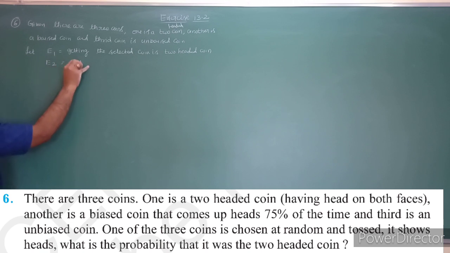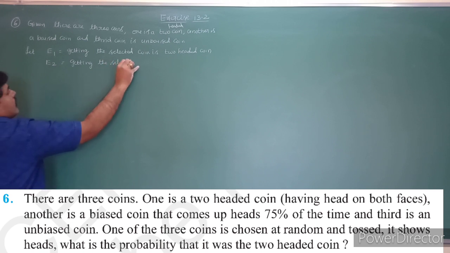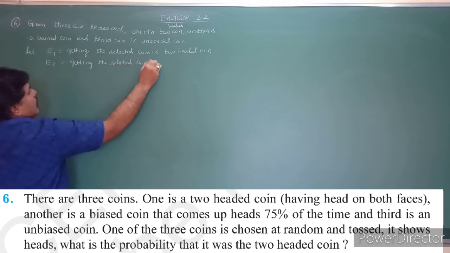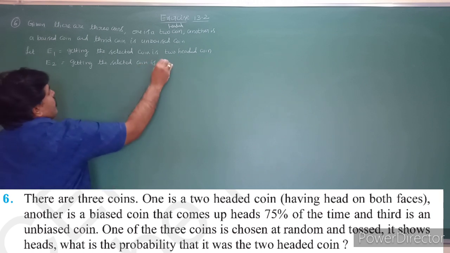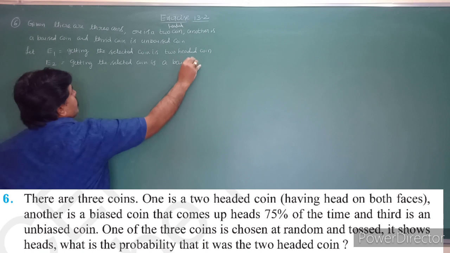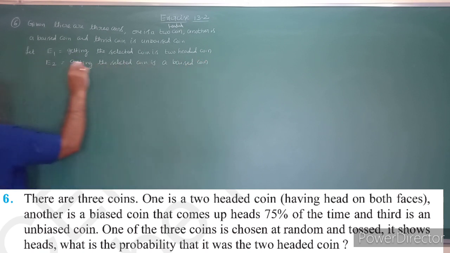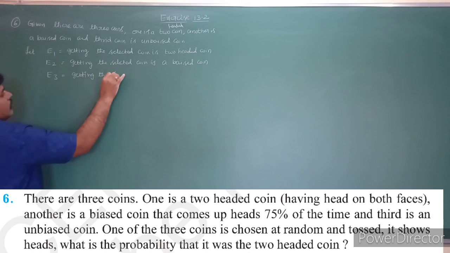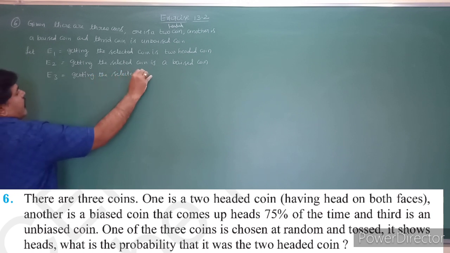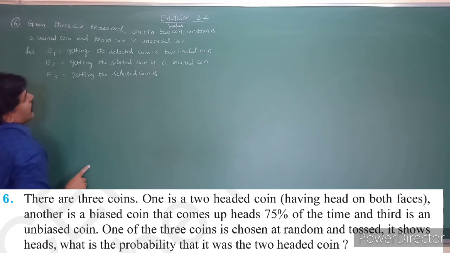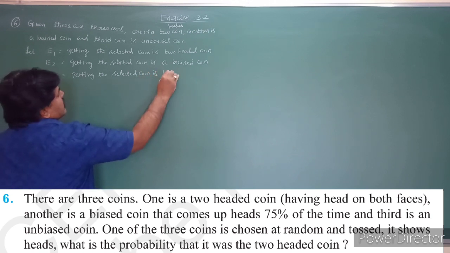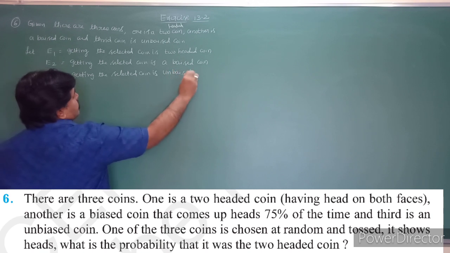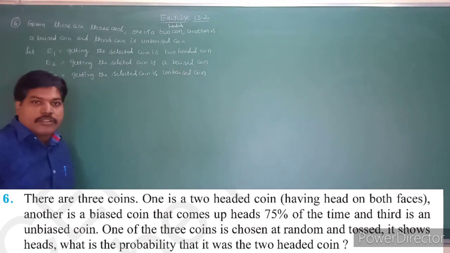E2 is the event that the selected coin is a biased coin. And the third one, E3, is the event that the selected coin is an unbiased coin. Unbiased coin is nothing but the normal coin.